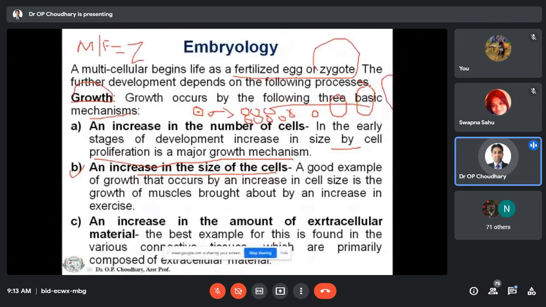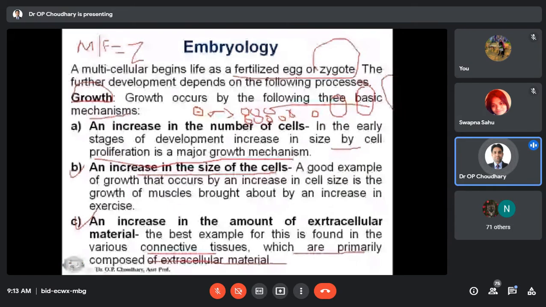Then the third point is the increase in the amount of extracellular material. There is presence of extracellular material around each and every cell. The best example is found in the various connective tissues, which are primarily composed of extracellular material.